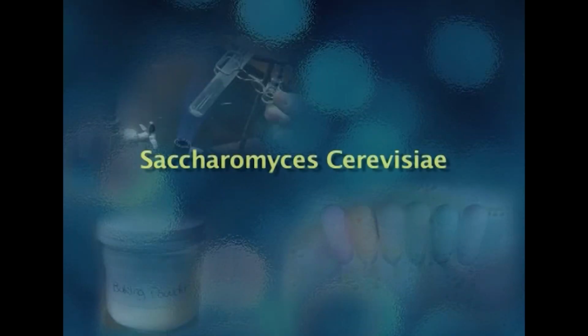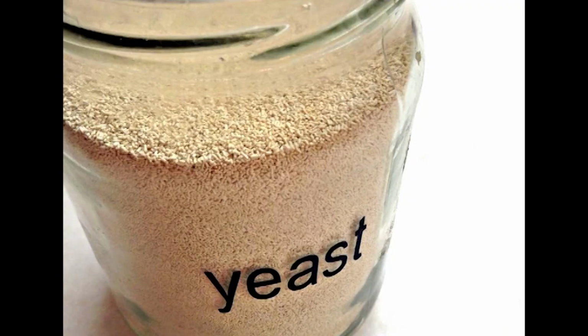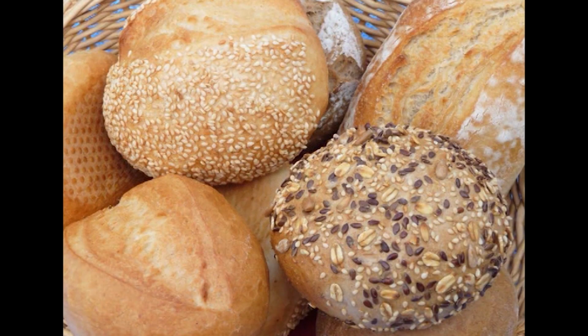Now, yeast is a unicellular microorganism. It is biologically named as Saccharomyces cerevisiae. It is also called as baker's yeast. It was discovered by Louis Pasteur in the year 1859. It is a living organism and it is mainly used in the bakery industry for the process of fermentation. The yeast reacts with the sugar and gives carbon dioxide and alcohol. Yeast plus sugar is carbon dioxide plus alcohol.